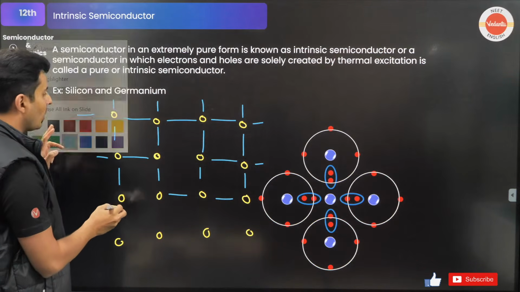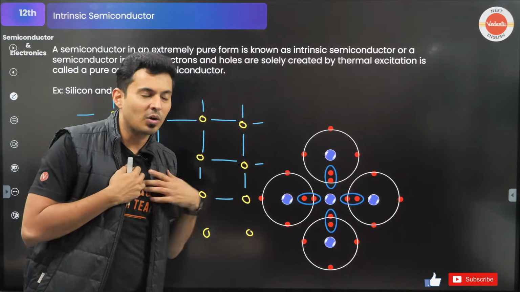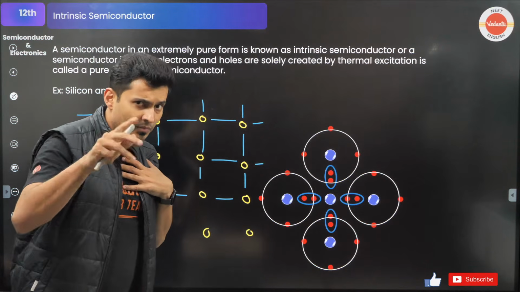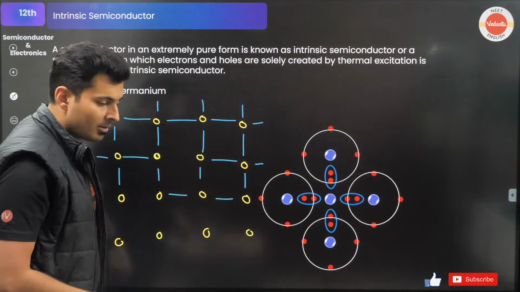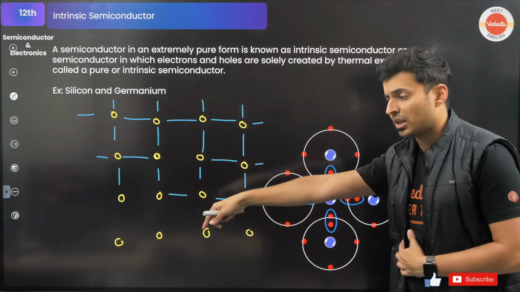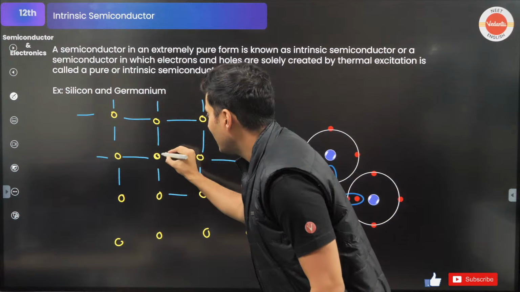The moment the bond gets broken, what happens? 2 aunties fight. It might have happened in your society also. What will they do? Your mom will say, hey, listen, you don't talk to that auntie and her kid. Come here. And that other auntie will say, you listen, you don't talk to that woman, don't talk to that kid over there. Bring this kid over here. That's it. So the 2 kids over here are electrons.